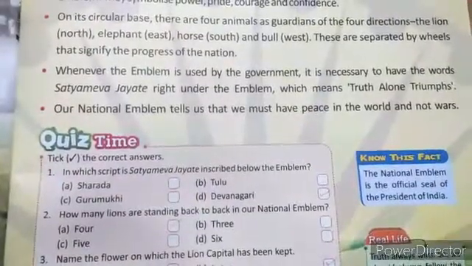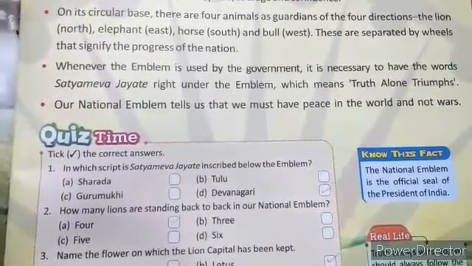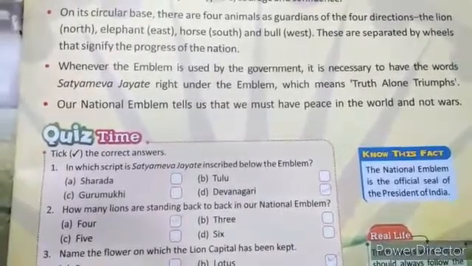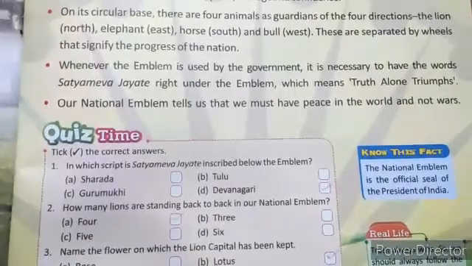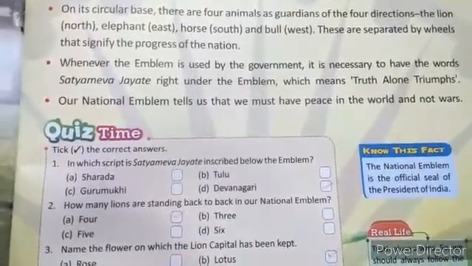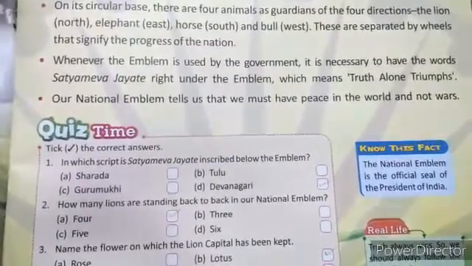Now next one, on its circular base there are four animals as guardians of the four directions: the lion north, elephant east, horse south, and the bull west. These are separated by wheels that signify the progress of the nation.